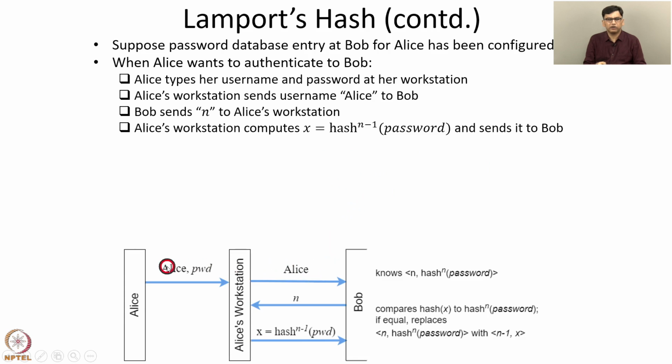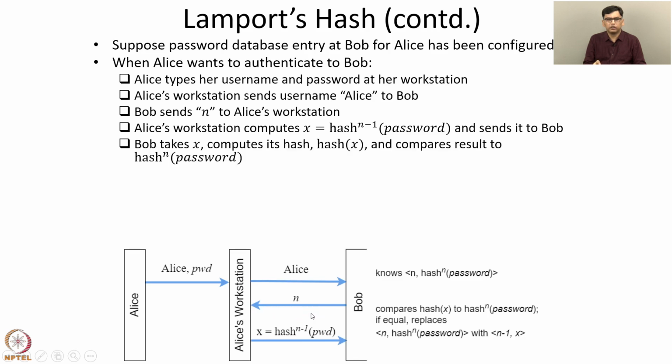Notice that Alice has already typed her password at the workstation, so the workstation knows the password and is able to compute h^(n-1) of password. To verify whether on the other side there is indeed Alice or not, Bob takes the quantity x, computes its hash, and compares the result to h^n of password. If x is indeed equal to h^(n-1) of password, then hash of x will be equal to h^n of password, and the authentication will be successful.